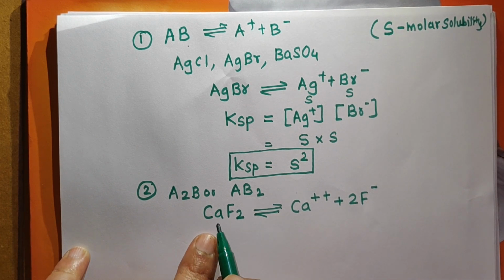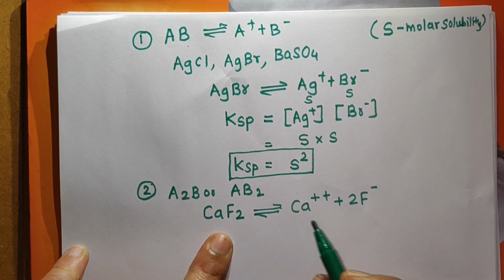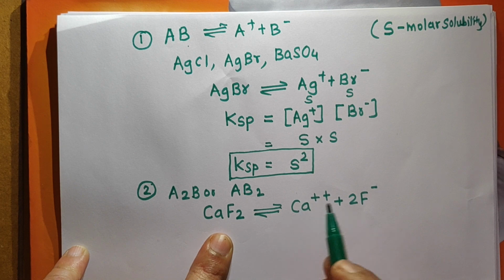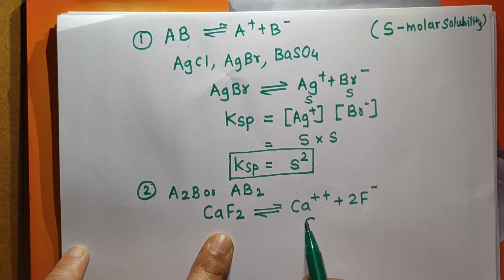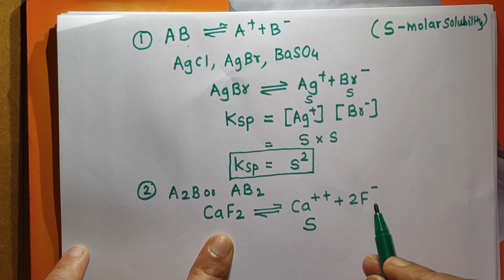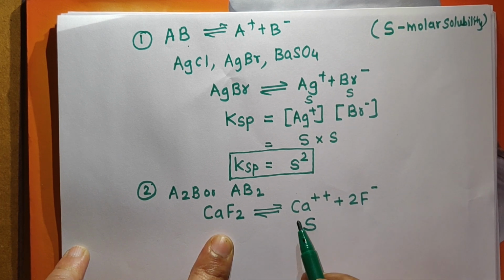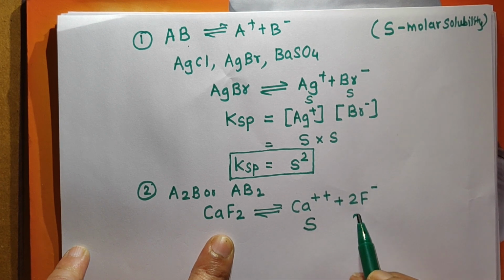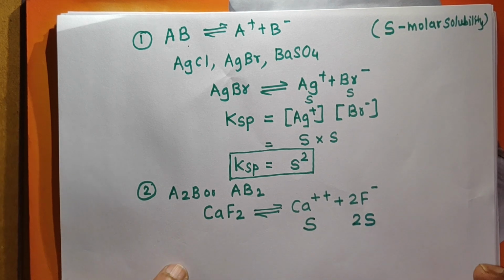Now when CaF2 is dissolved in water, a small part gets converted into ions. Suppose the solubility is S, so the concentration of Ca2+ ions will be S. What is the concentration of F- ions? It will be twice the concentration of Ca2+ ions, so F- has the concentration 2S.